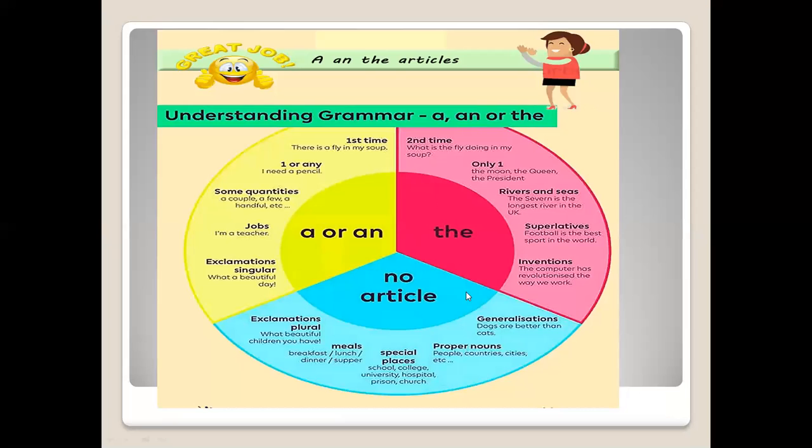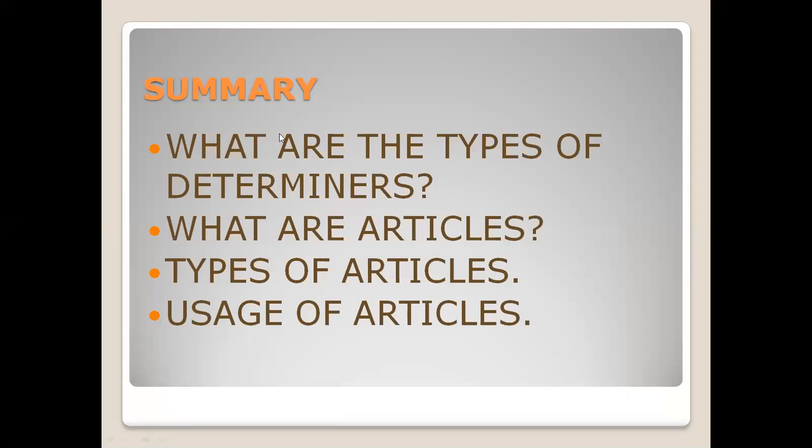These were some basic things which we saw. So now we have seen what the types of determiners are. Then we have seen what articles are, we have seen the types of articles, and we have also seen the usage of articles. I hope it is clear to all of you and nobody has any doubt.